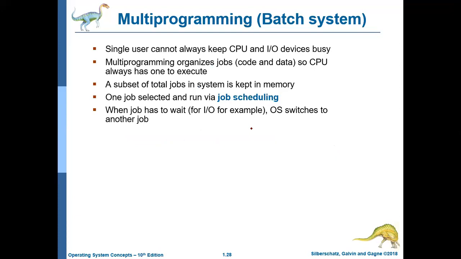Next is multi-programming, or we may call it a batch system. A single user cannot always keep the CPU and IO busy. You are having a single processor and some IO device. This is an IO device. This is a processor.